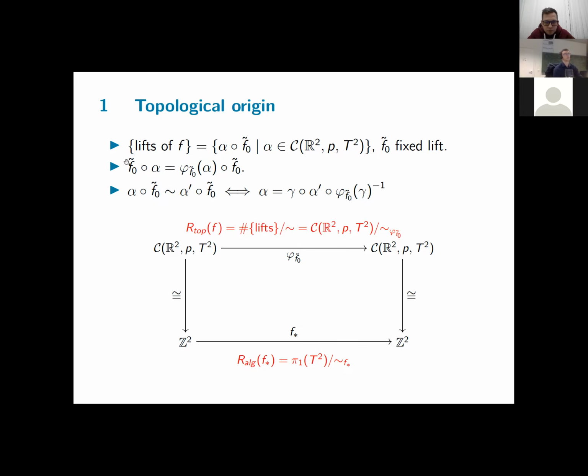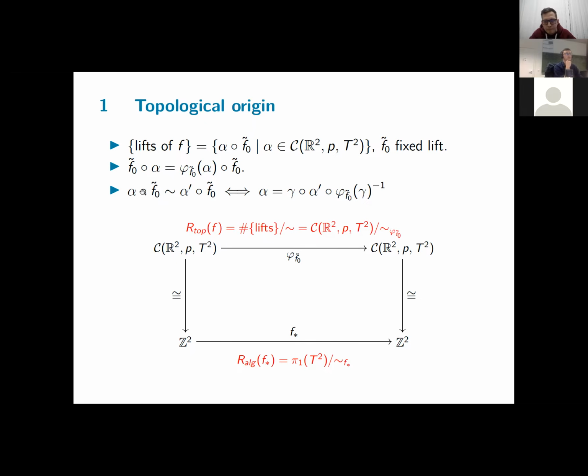So combining them, we can write each right translate as a left translate, but the deck or covering transformation we use to translate on the right is not necessarily the same as the one we use on the left. So this is why this map phi of f tilde 0 appears. This map phi, for short, is a map on the group of covering transformations, and it will in fact be a group homomorphism. So it behaves nicely with respect to group composition. And with this map phi, we can determine this conjugacy relation more easily.